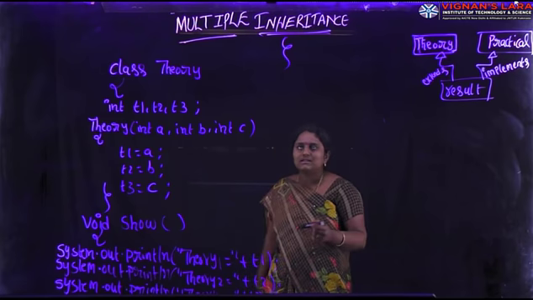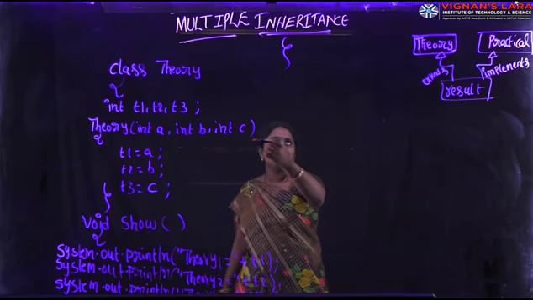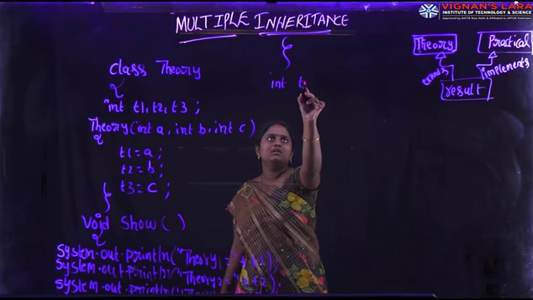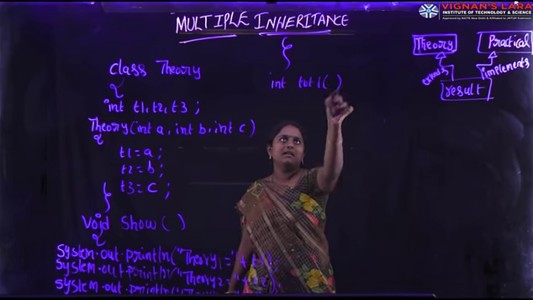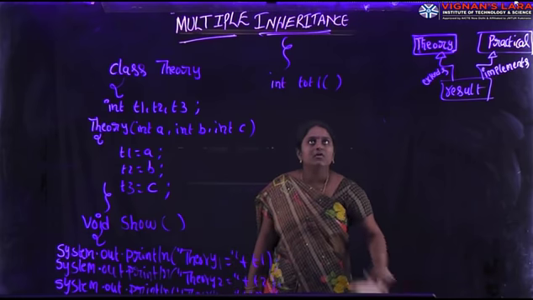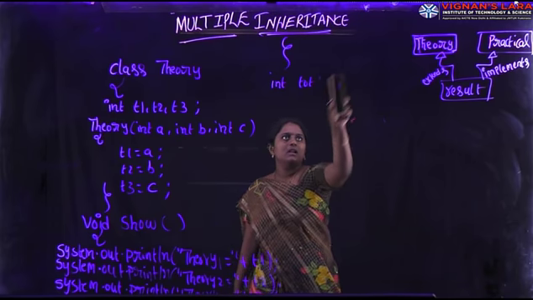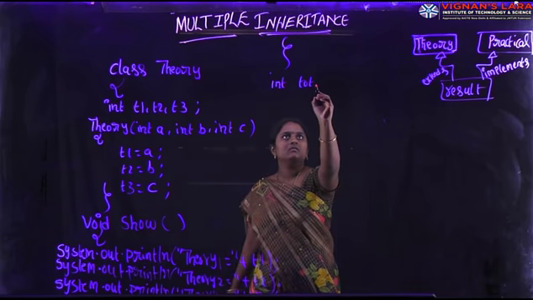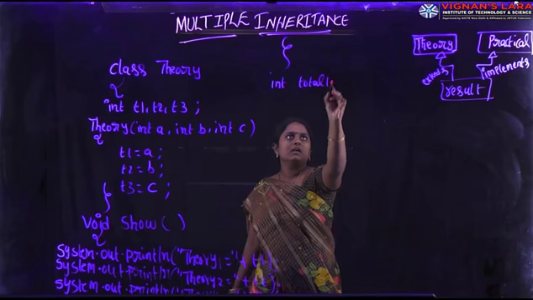Next, in this theory class, I want to define one more method, the total1 method.